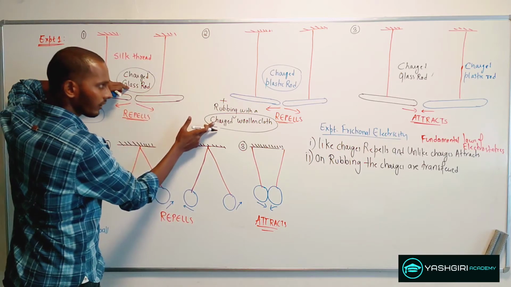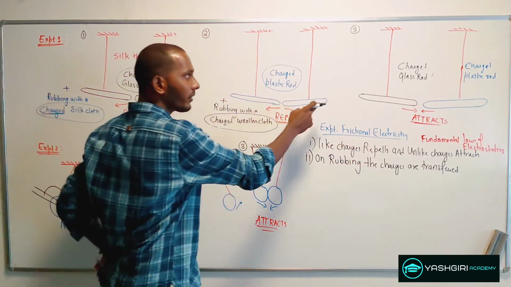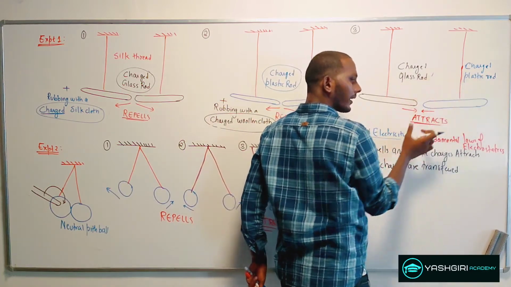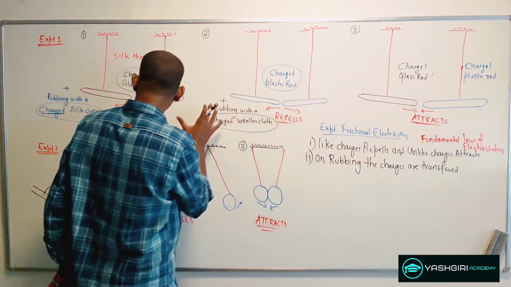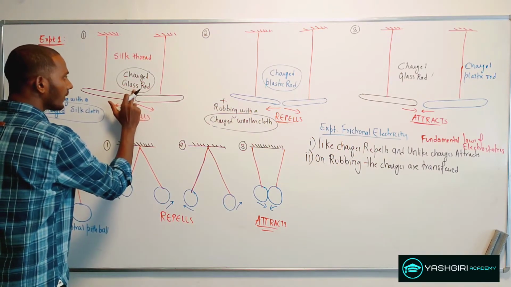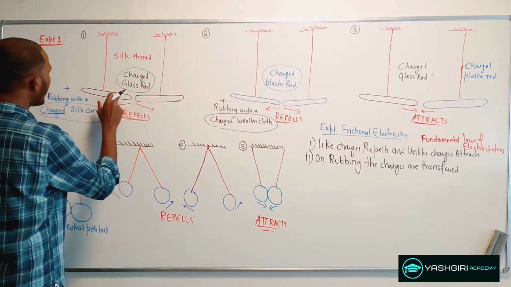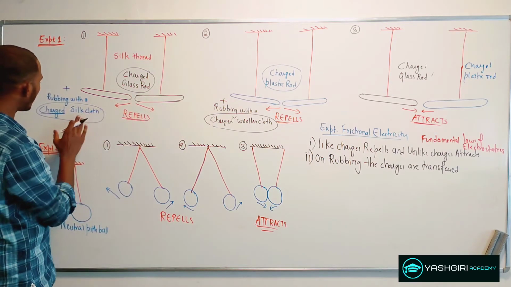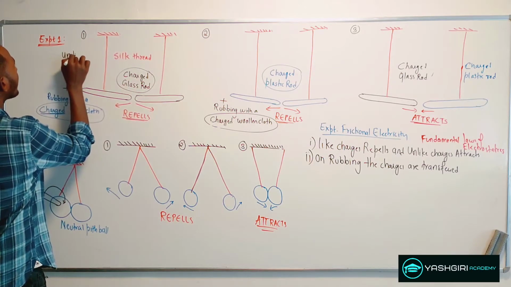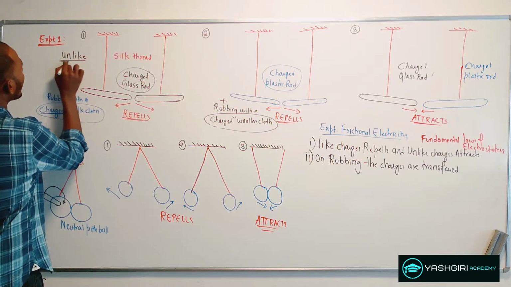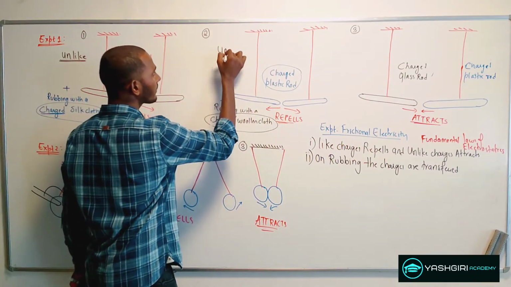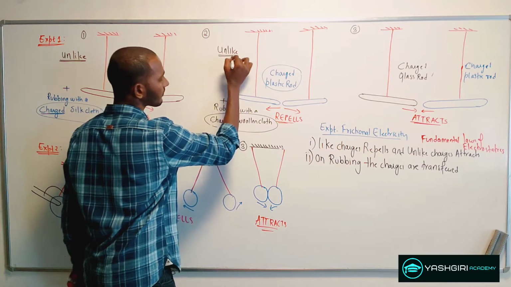But in the third part, a charged glass rod attracts a charged plastic rod. From this, one can say that the charge on the glass rod is completely different from the charge on the silk cloth. So both have different charges, unlike charges. The same thing is over here, they carry unlike charges.